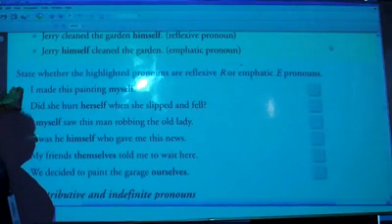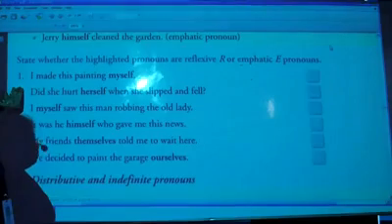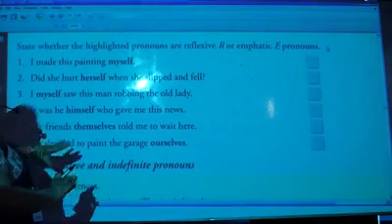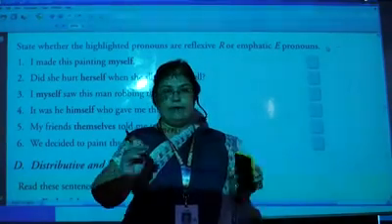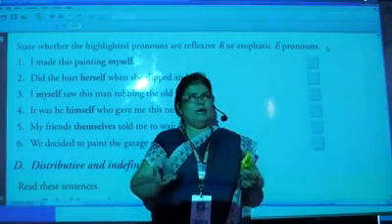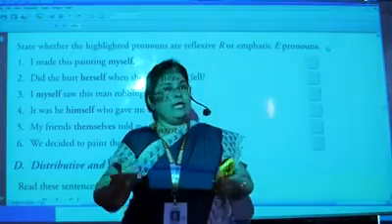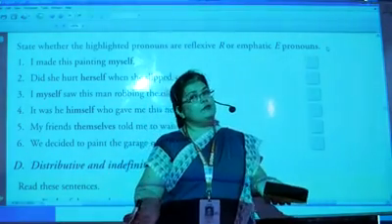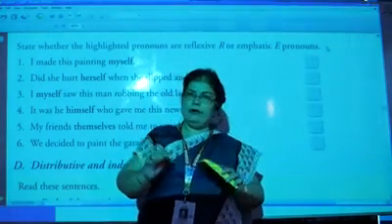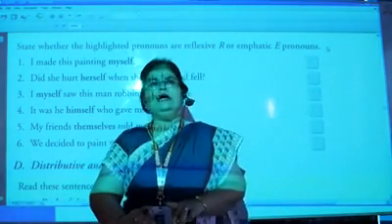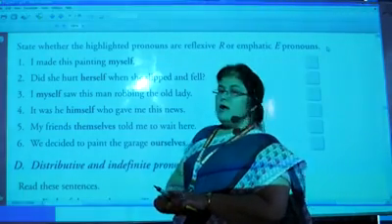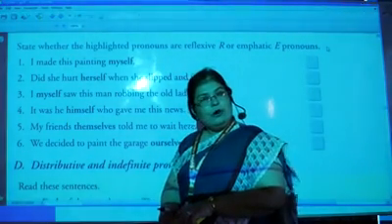And along with emphatic, we will be studying reflexive pronouns also. See, let me tell you, reflexive pronouns also use myself, himself, herself, yourself, themselves. Reflexive also use and emphatic also use. Now, what is the difference between reflexive pronoun and the emphatic pronoun?